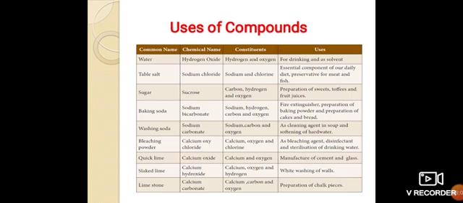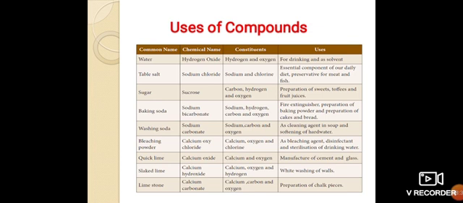Let's see some uses of compounds. Water is used for drinking and as a solvent. Table salt is an essential component of our daily diet and a preservative for meat and fish. Sugar is used for preparation of sweets, toffees, and fruit juices. Baking soda is used in fire extinguishers, preparation of baking powder, and preparation of cakes and bread.